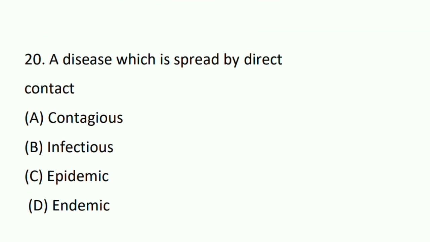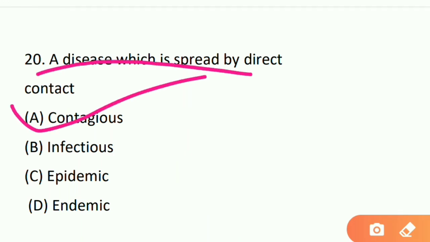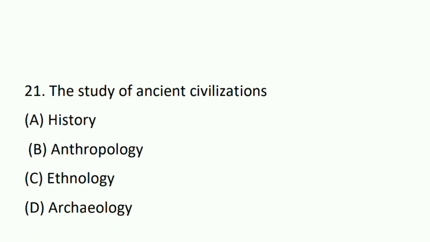A disease which is spread by direct contact. What do we call a disease that spreads through direct contact? Option A, contagious, option B, infectious, option C, epidemic, and option D, that is endemic. So we call it contagious. A disease that spreads by direct contact, we call a contagious disease. Today's last question, that is question number 21.